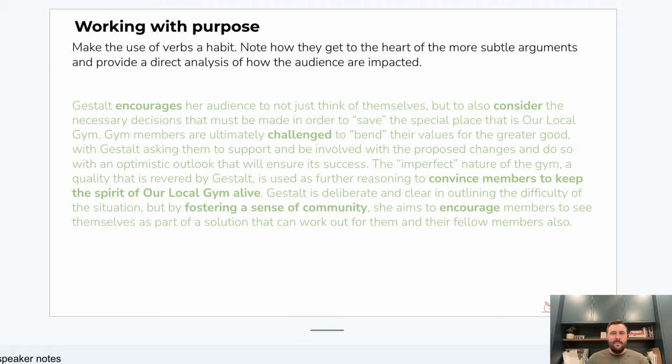All right, what I want you to notice about where these verbs have been emboldened is that throughout that, I think there's 5 sentences in that paragraph. Notice how they're layered, okay, in that this doesn't let up. Gestalt encourages her audience to do this, that, and the other, but also consider this. Next line, gym members are ultimately challenged to bend their values. It gets down the bottom, convince members to keep the spirit alive, fostering a sense of community, encourage members. If you take a look at that and you put it next to a paragraph where a student has just retold all the arguments and said, as a result, the reader will feel guilty, all right, you've got 5, 6 verbs about all the different ways that the argument's working versus one word of analysis. We know where we need to be with this.